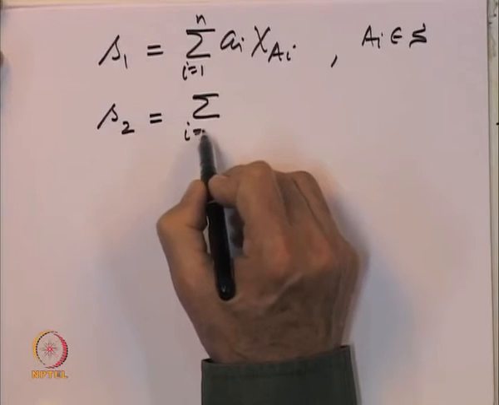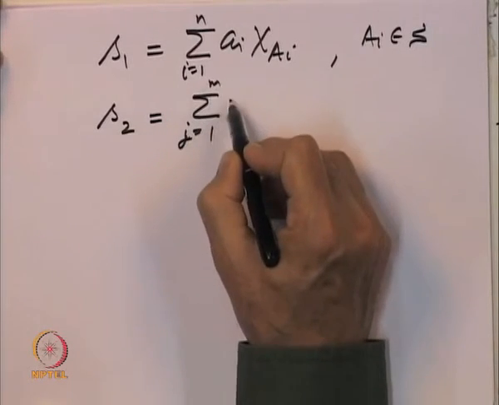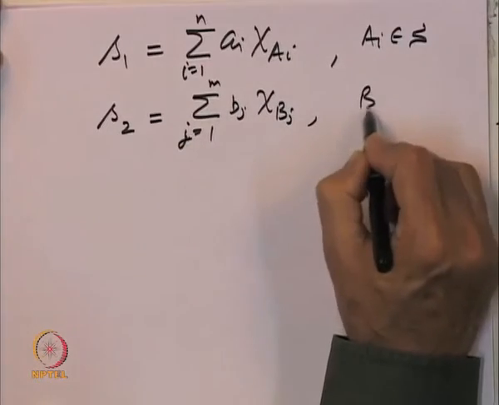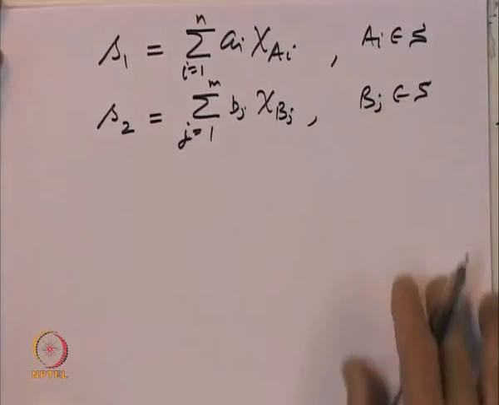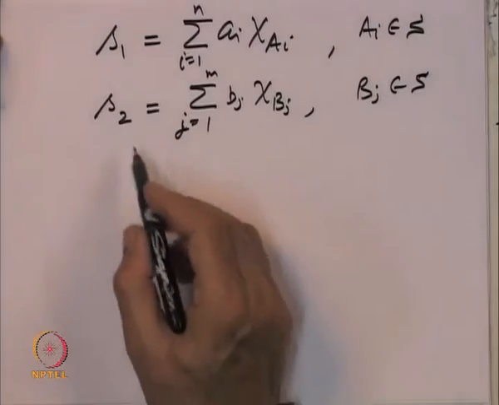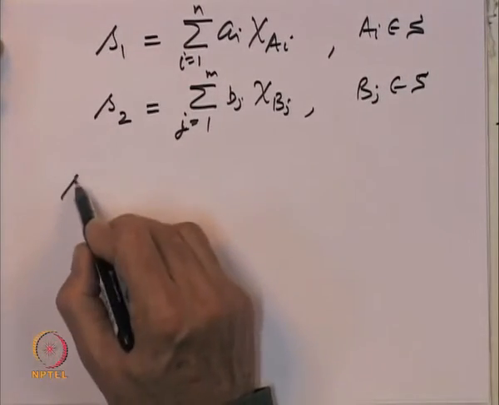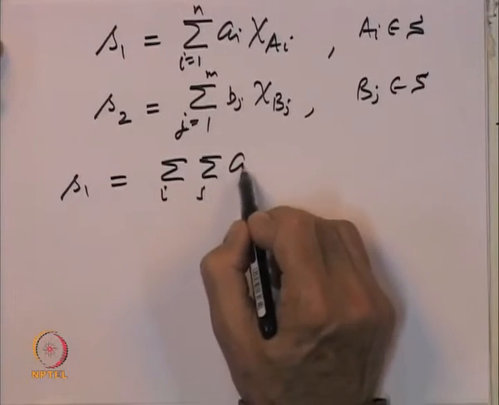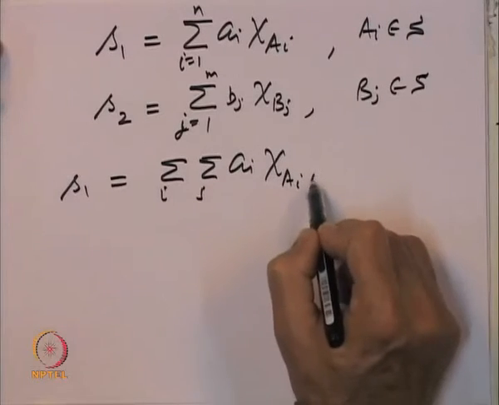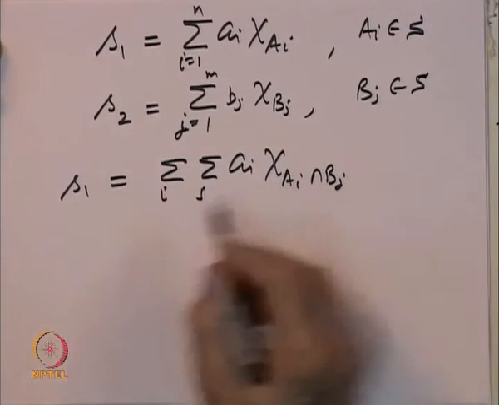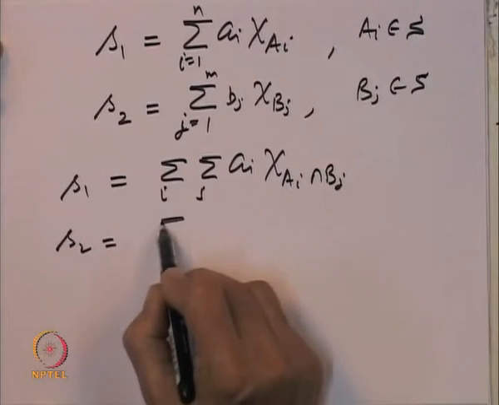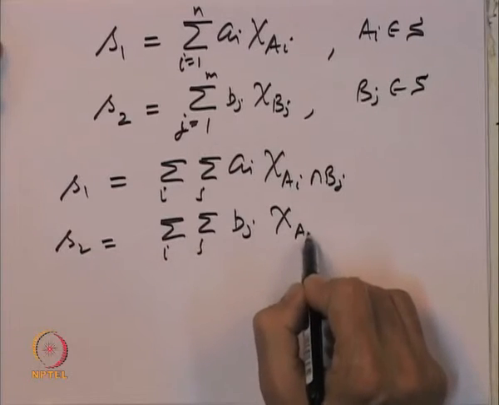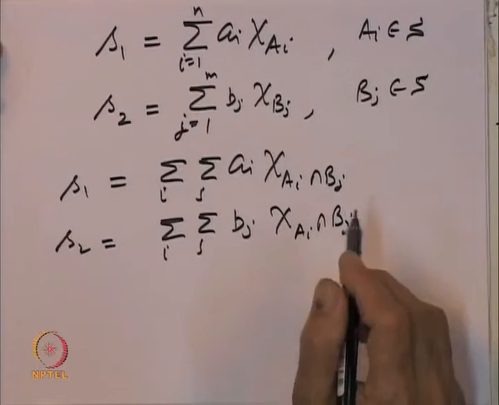So, let us write S 2 as sigma j 1 to m b j chi of b j, where the b j's belong to S. And now, we bring them to common sets as before. So, let us write S 1 as sigma over I sigma over j A I chi of A I intersection b j, and S 2 equal to sigma over I sigma over j b j chi of A I intersection b j.